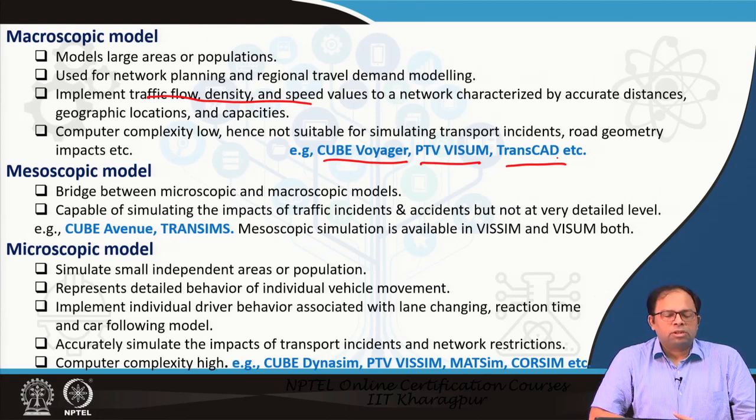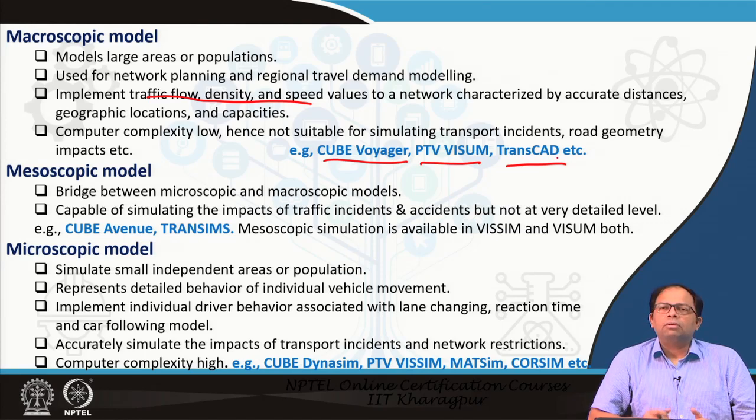When we talk about a mesoscopic model, it is a bridge between the microscopic and the macroscopic models. These are the models which can actually help us to do dynamic traffic assignment. A microscopic model has even further detail. That means we can actually simulate the queue lengths and what kind of situation is there in that particular queue, for example, when every vehicle could be modeled in a microscopic simulation. But in a mesoscopic model, we cannot model every vehicle, but at the same time we can generate the total amount of signal time, the turn volumes, the total amount of queue lengths. So, this could be done at the mesoscopic level.